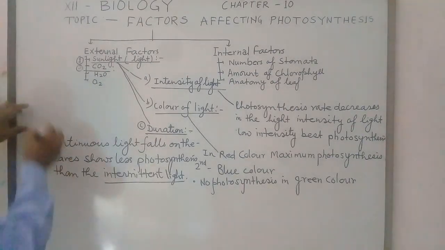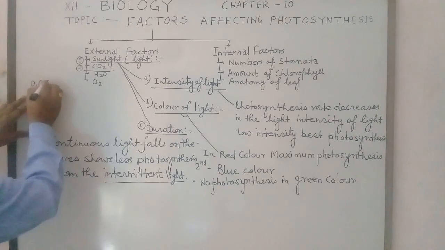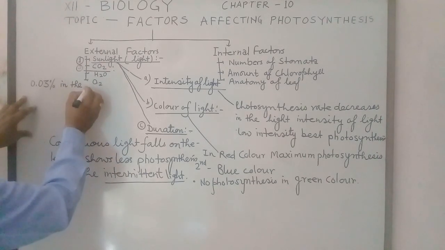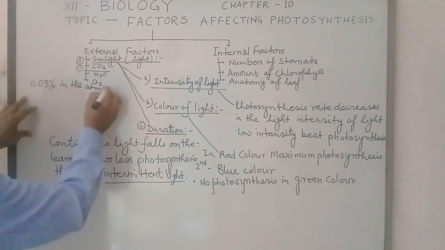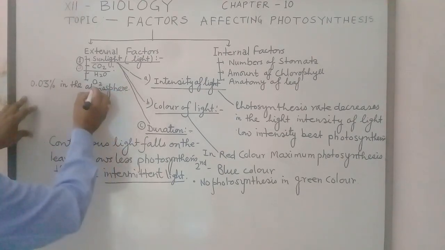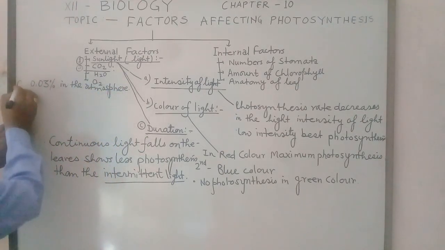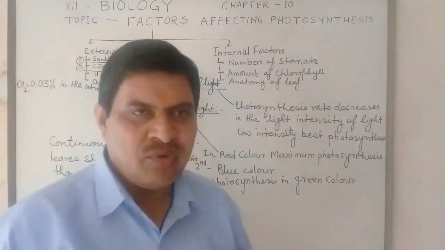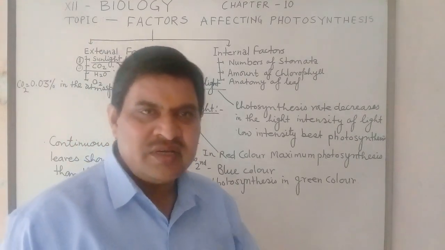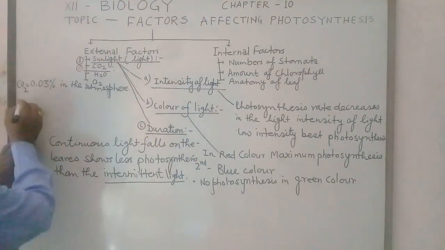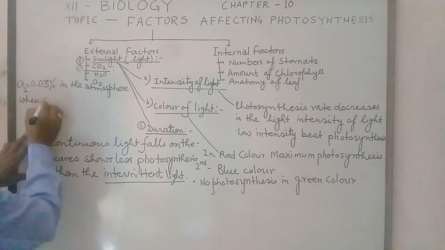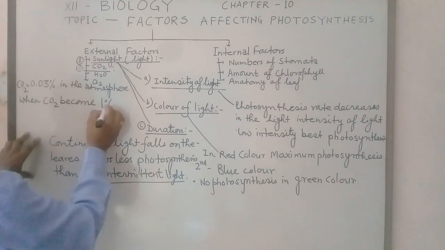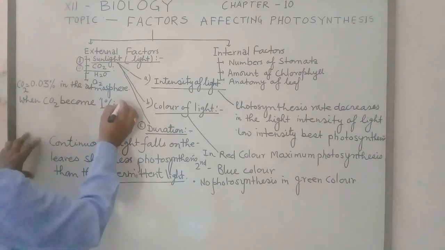Carbon dioxide is 0.03% in the atmosphere, and the photosynthetic rate increases when CO2 becomes about 1% in air.